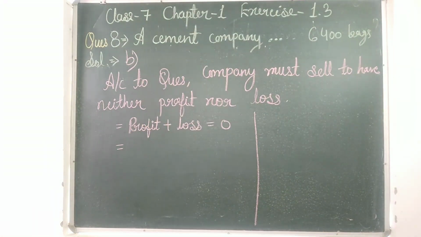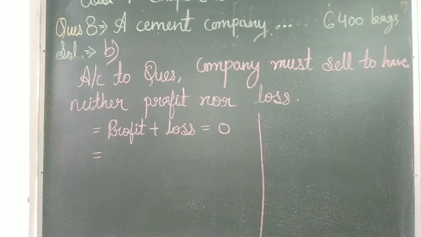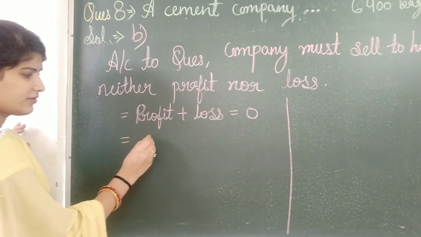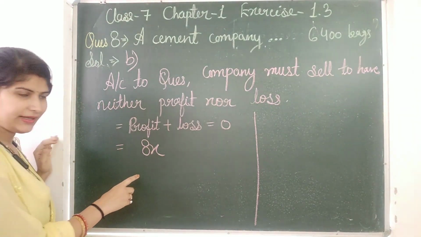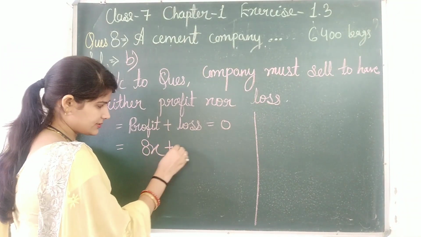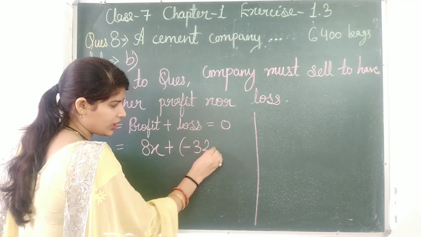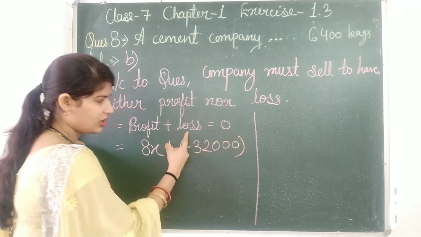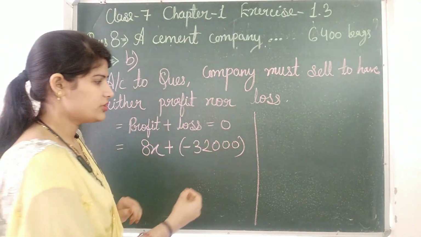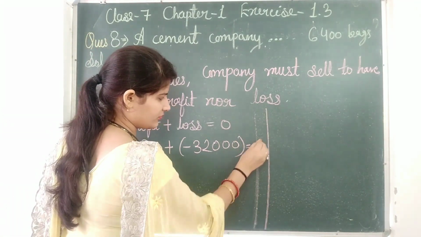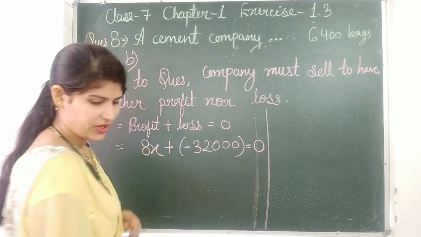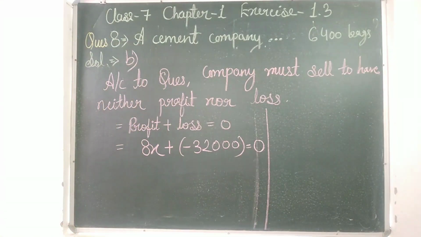Now our next statement: by selling, the profit is 8x, which we found earlier, plus minus 32,000, which is the loss, equal to 0.